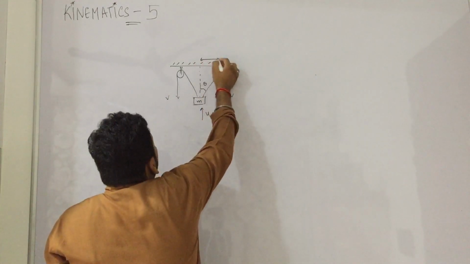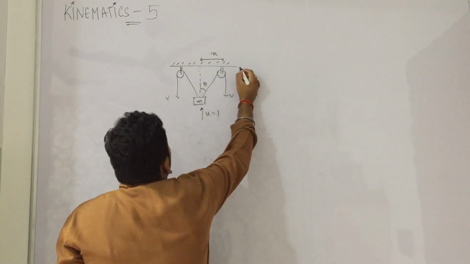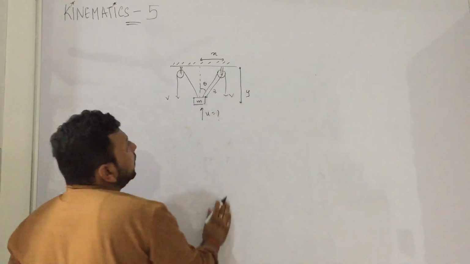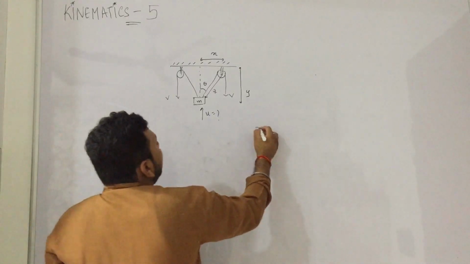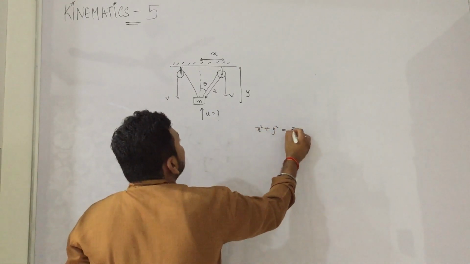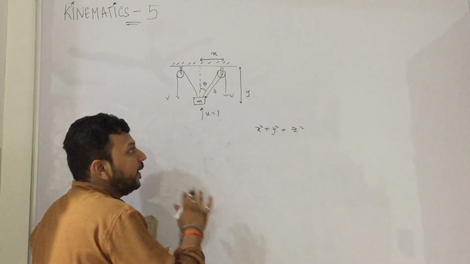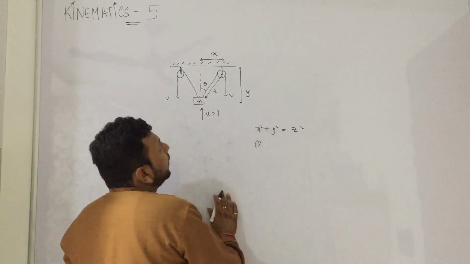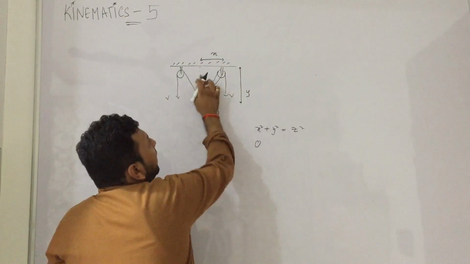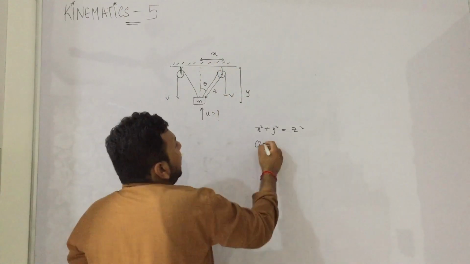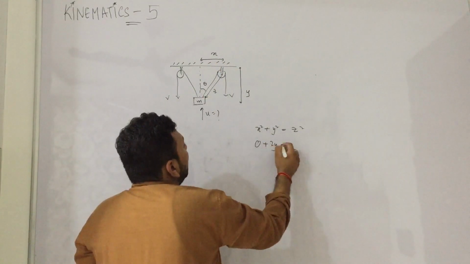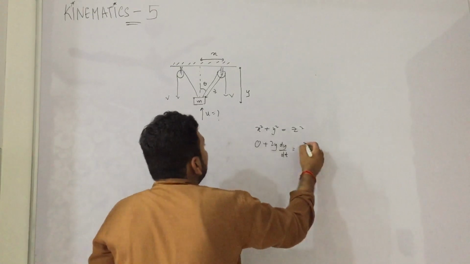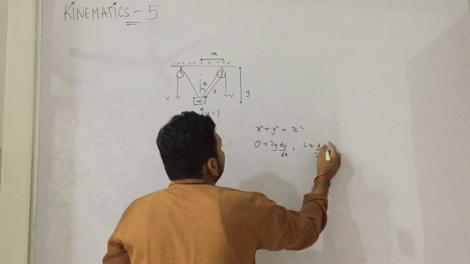At any instant let this be x. At any instant let this be y. At any instant let this be z. So at any instant I can write x square plus y square is equal to z square. Pythagoras theorem. If we take the derivative of this, the derivative of x square is 0, because it is constant. If it goes up, this will not change. The derivative of y square is 2y dy by dt. And the derivative of z square is 2z dz by dt.